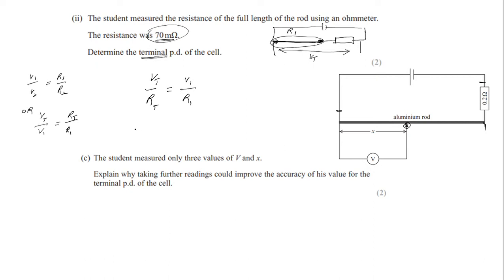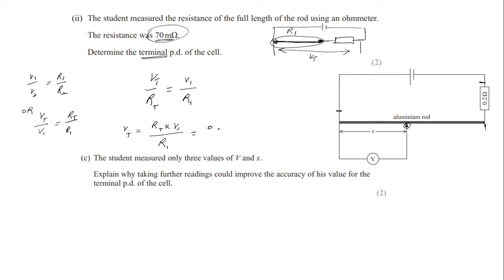So Vt will be equal to RT into V1 divided by R1. RT is the total resistance, which is 70 milliohm plus 0.2, so it is 0.07 plus 0.2, 0.27 of course.